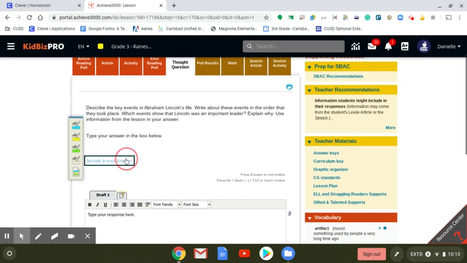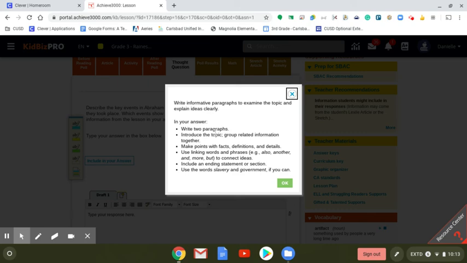So let's click on this, include in your answer. Write 2 paragraphs, introduce the topic, group related information together, make points with facts, definitions, and details. Use linking words. Think about the ones that you're going to use for sequencing. Include an ending statement or section, and use the words slavery and government if you can.